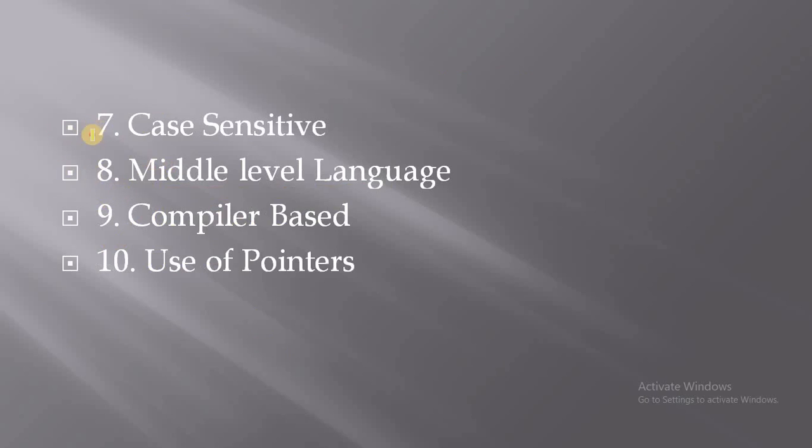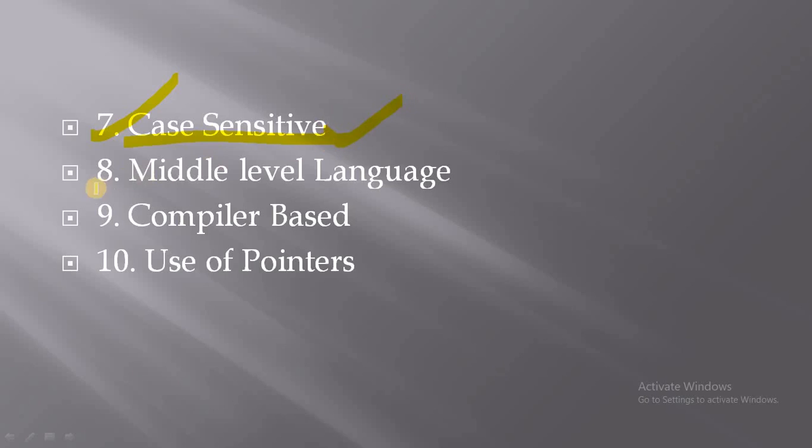Next feature of C programming is case sensitive. Okay, so case sensitive is another feature of C language. Now in C programming, break written in small letters and another BREAK written in capital letters have different meanings in C language. So you can say case sensitive is also a main feature of C language. You have heard about other programming languages like C++, Java, .NET. All these languages are case sensitive.